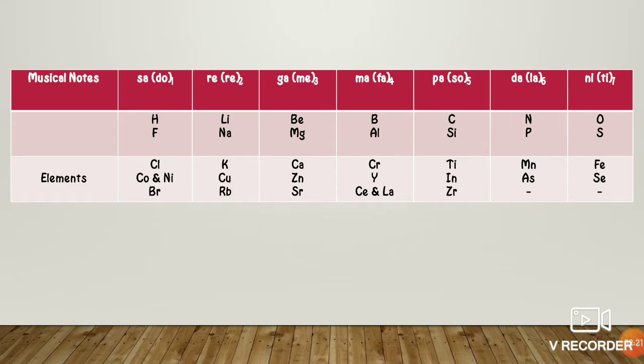So you can see this is the table given by Newland. The first is that only up to this place, up to calcium, this law is fulfilled. And you can see there are 56 elements. He said that no more elements would be discovered in future. And most importantly, you can see chlorine, cobalt and nickel, and bromine are in the same slots, though cobalt and nickel are metals which have totally different properties compared to chlorine and bromine. So these three are the drawbacks of Newland's law of octaves.